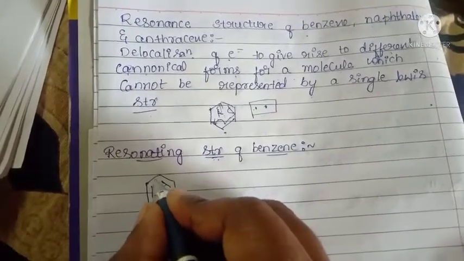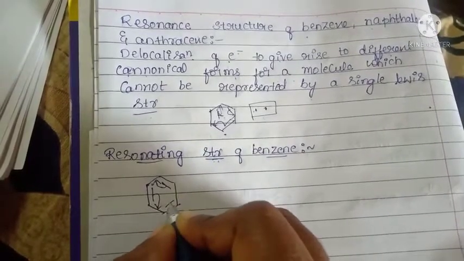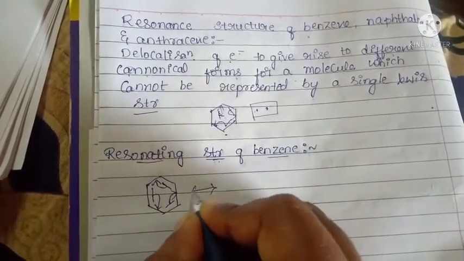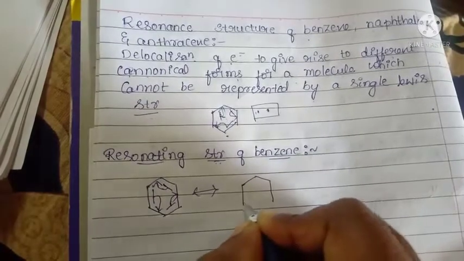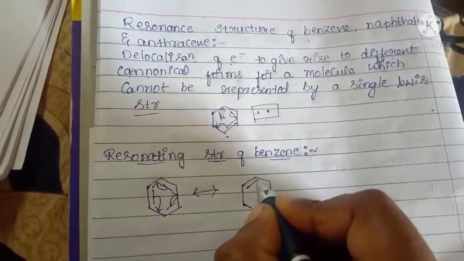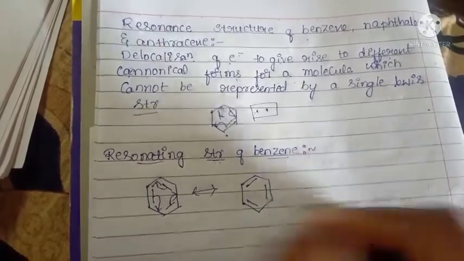This pi bond goes to this side and this will come this side. So we get here this bond will come here, this will come here, and this here.